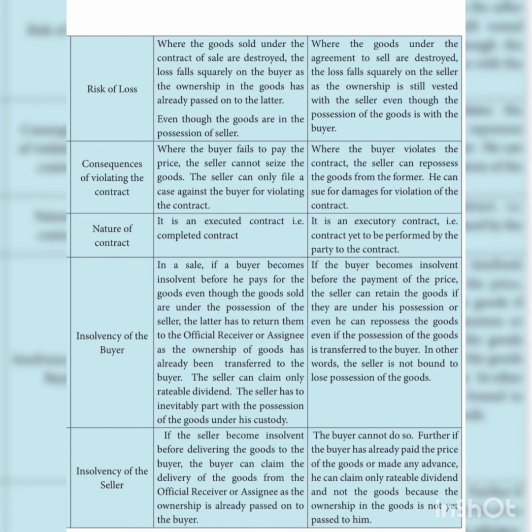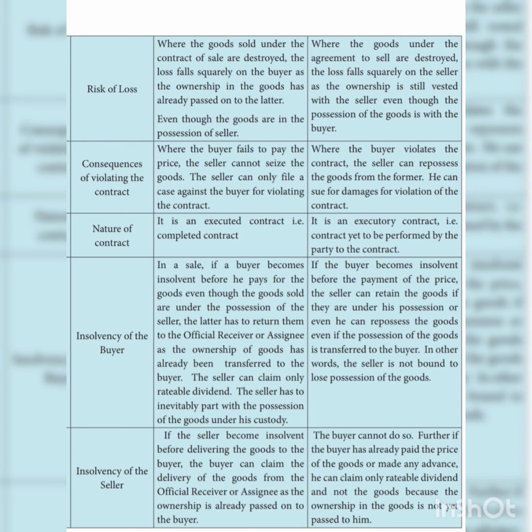Next distinction is consequences of violating the contract. What result or what problem do they have to face in case of violating the contract? Violating the contract means not going according to the contract. So in case of sale, where the buyer fails to pay the price, the seller cannot seize the goods.